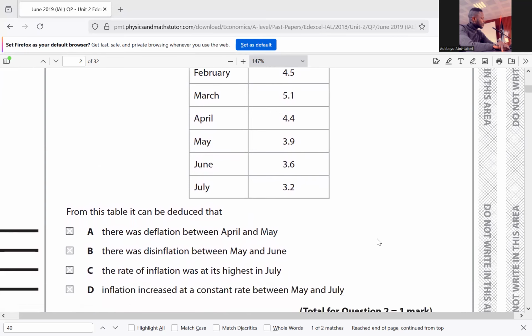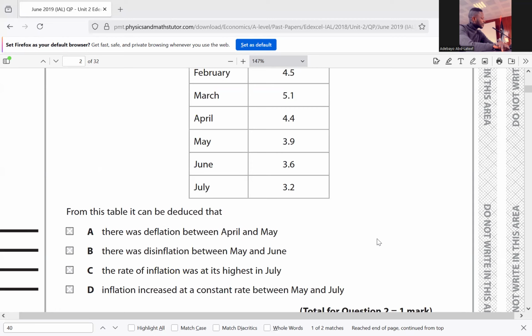B, there was disinflation between May and June. In May, it was 3.9, and in June, the rate of inflation fell from 3.9 to 3.6. So that is disinflation. Now, what is disinflation? Disinflation is a fall in the inflation rate over a period of time. So the answer is B.